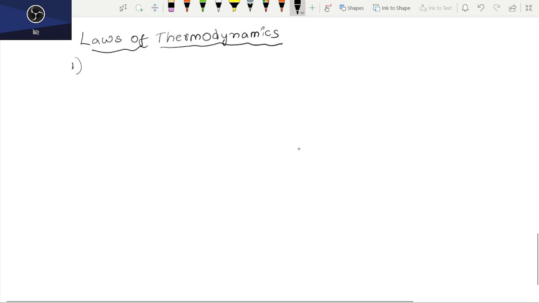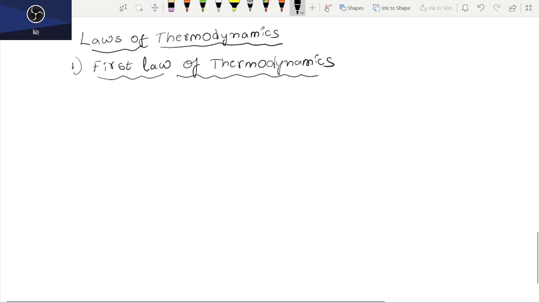Let us take the first law. Let us discuss in detail the first law of thermodynamics. What are the salient features and the main instructions given by the first law of thermodynamics?